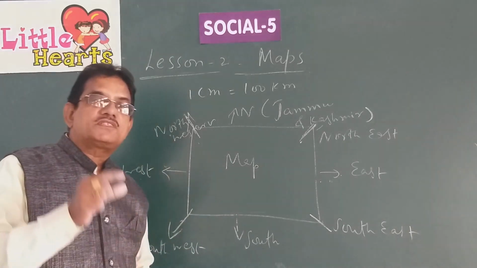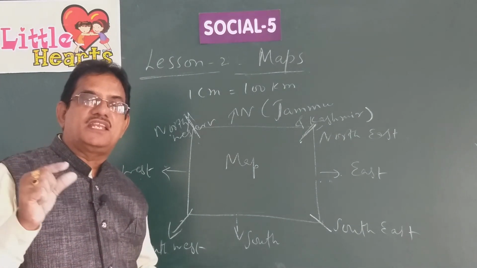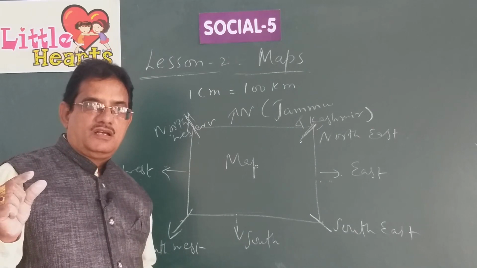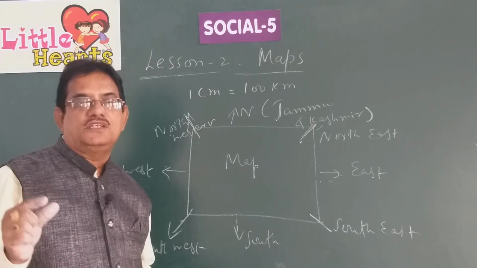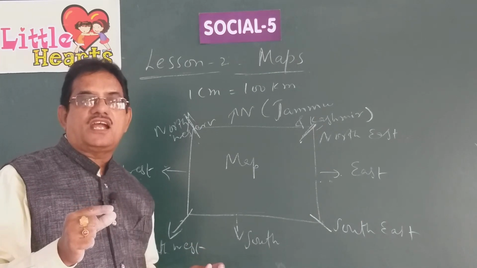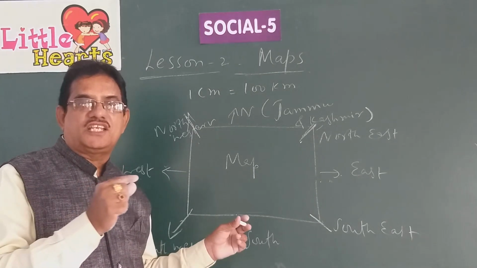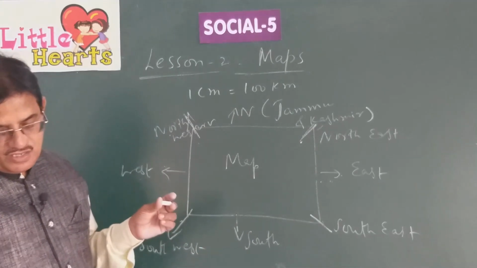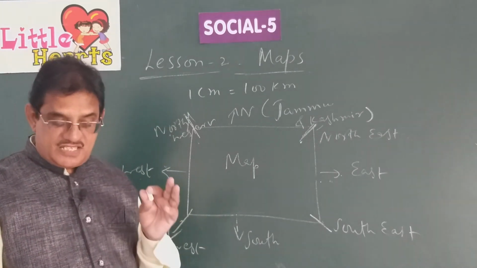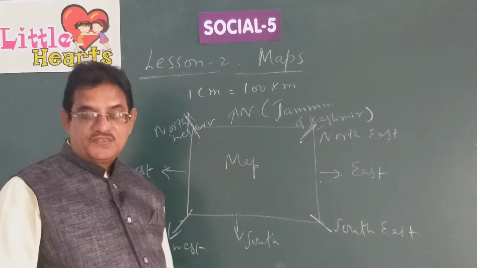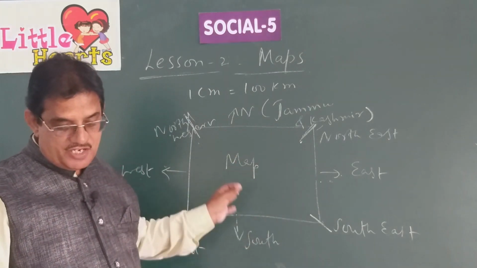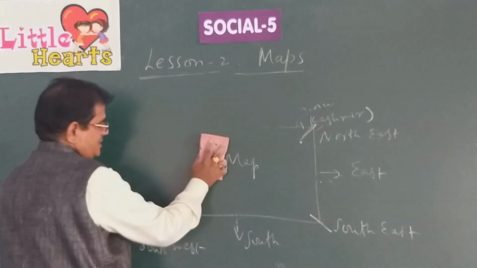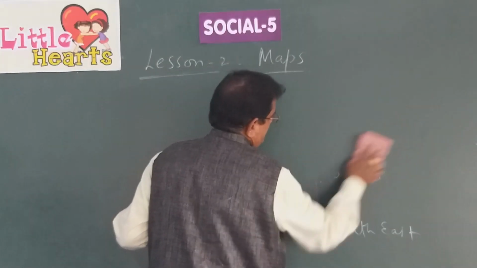The way you represent the distance between any two places on the earth or in a particular region, the representation on maps of short distances, indicating 100 kilometers distance on the ground with 1 centimeter on the scale on a map. This kind of representation on a map is called scale of the map. Of course, there is another way to measure distance on a map. What is the other way? Draw a line on a map and divide it into 5 equal parts. Suppose, another way of identifying distance between two places on a map.